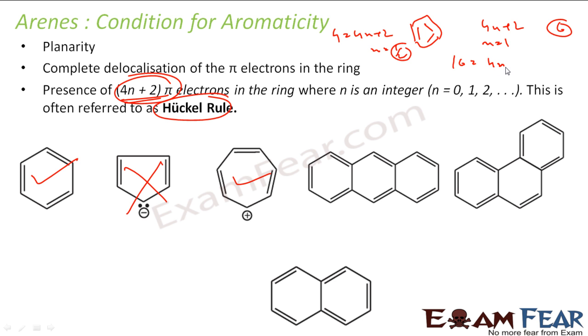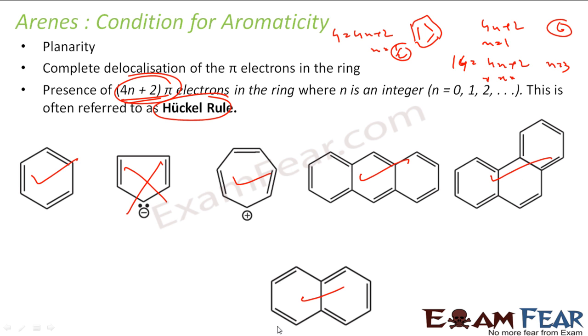So if you put 16 equal to 4n plus 2, you get n as 3.5. Next, 3, 4, 5, 6, 7, 14 pi electrons. If you put it as 4n plus 2, you get n as 3. That means it is aromatic. Similarly, this also, if you see, 3 plus 3, 6 plus 7, 7 into 2, 14 pi electrons. So it is also aromatic.